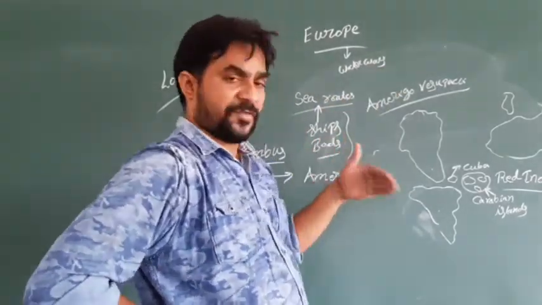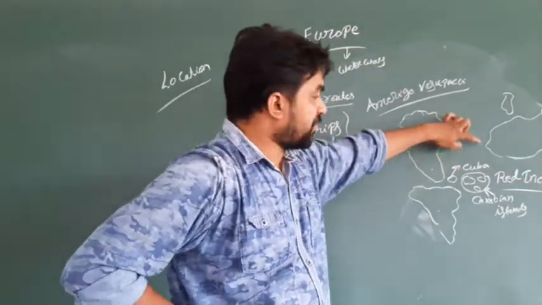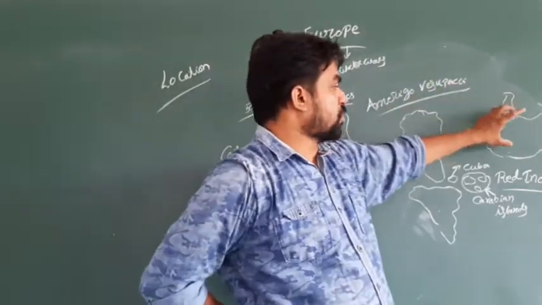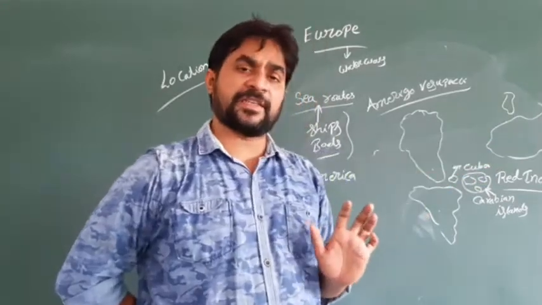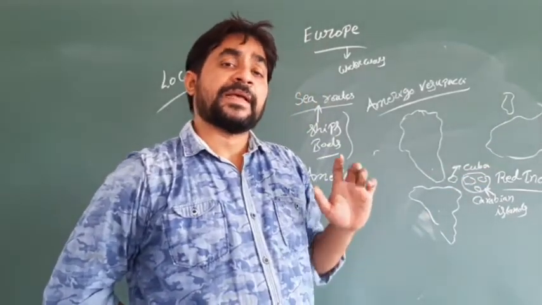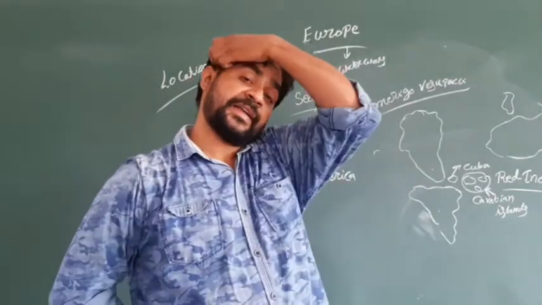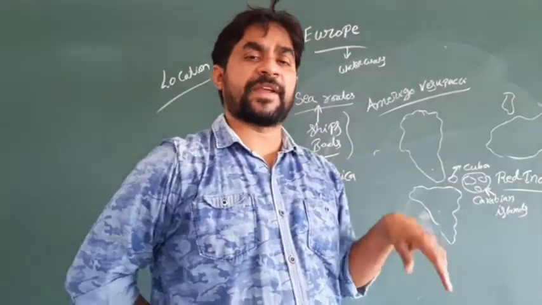So what happened afterwards? After discovering the sea route and finding the new place, people who did not have sufficient income in the European continent migrated to the American continent and settled in each and every part of it.